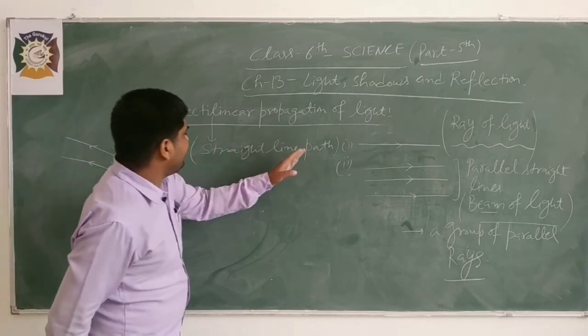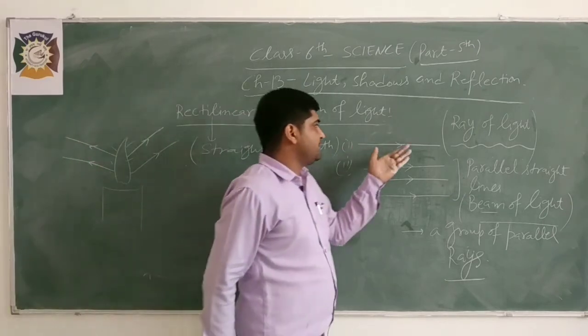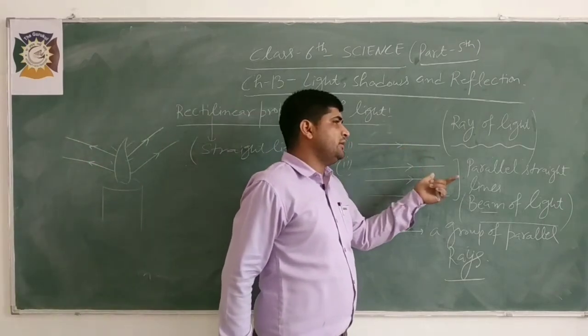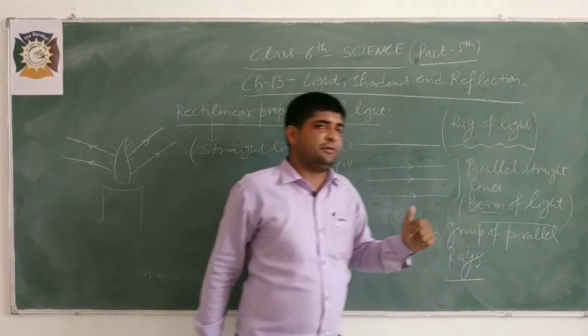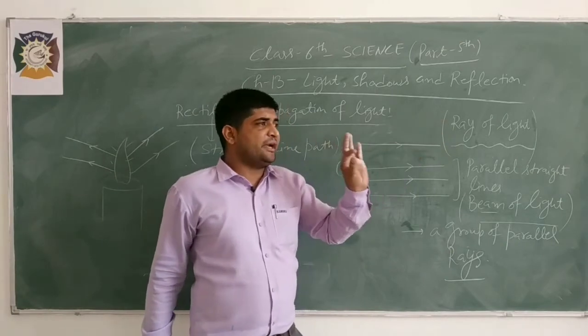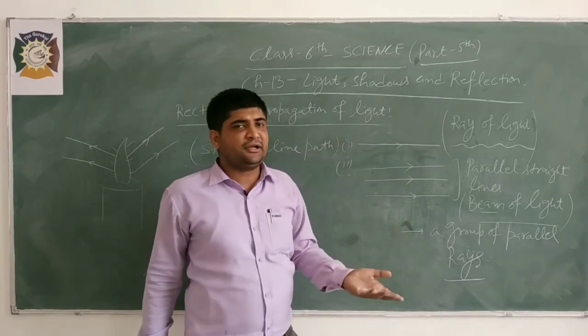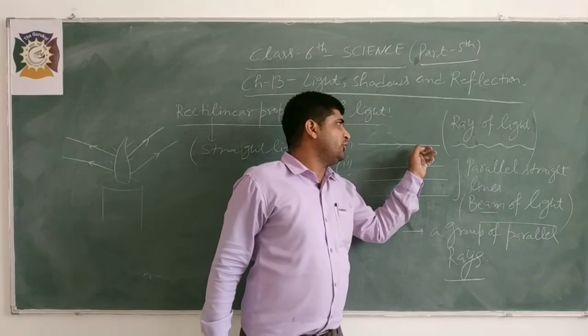Rectilinear propagation of light, straight line path. It is represented by a straight line having an arrow. This is known as a ray of light. So this ray of light shows that light always travels in a straight line. This is the representation of a ray of light.